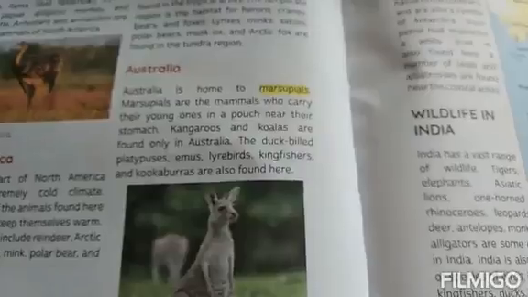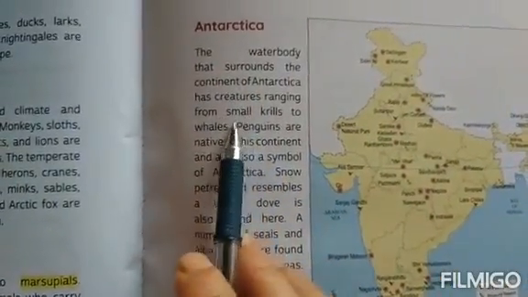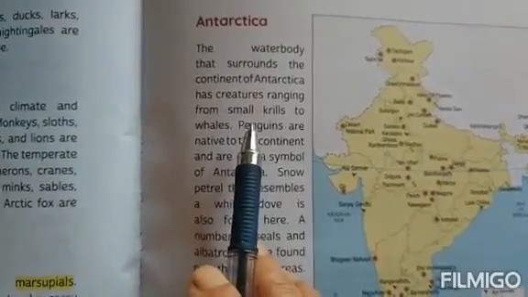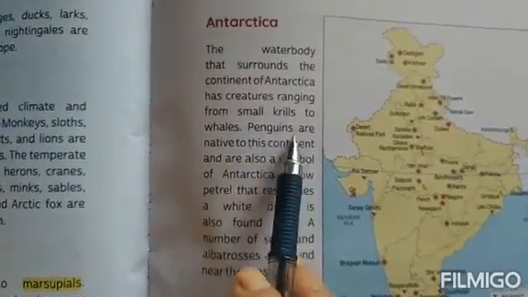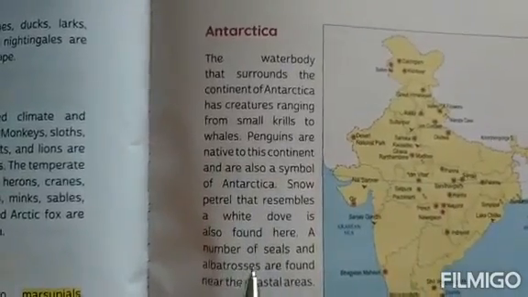The last one is Antarctica. In Antarctica, you're going to find only a few animals, sorry, wildlife, like penguin, white dove, seal, albatross, etc.